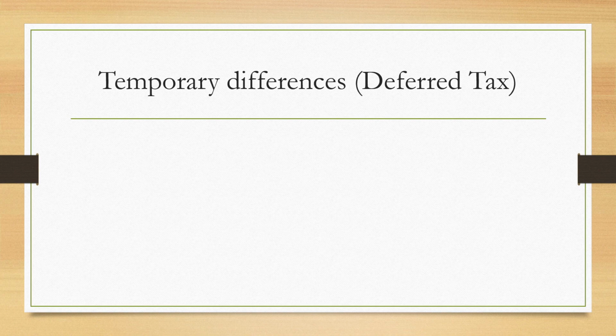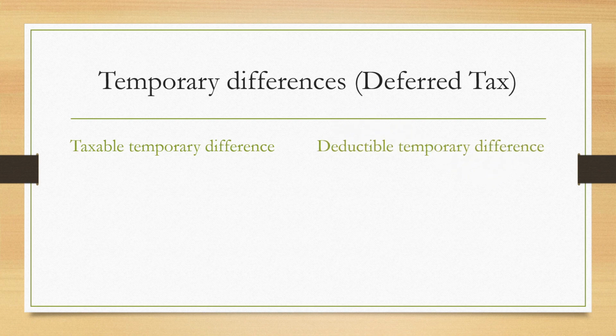Temporary difference. There are two types of temporary difference. It's either taxable temporary difference or deductible temporary difference. Anyway, in review muna tayo. Pag sinabing temporary difference, these are timing differences only between accounting income and taxable income in relation to recognition of income and expenses.